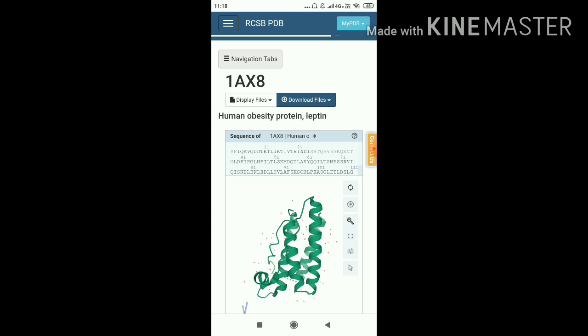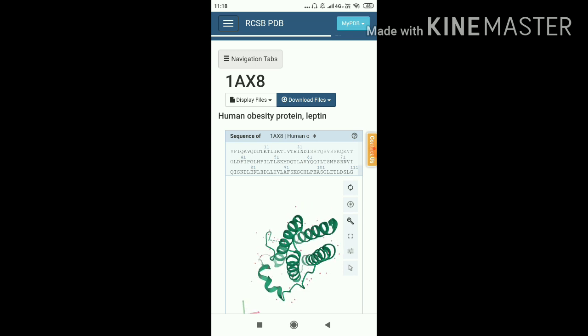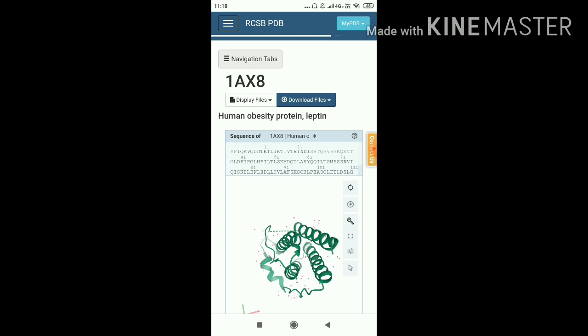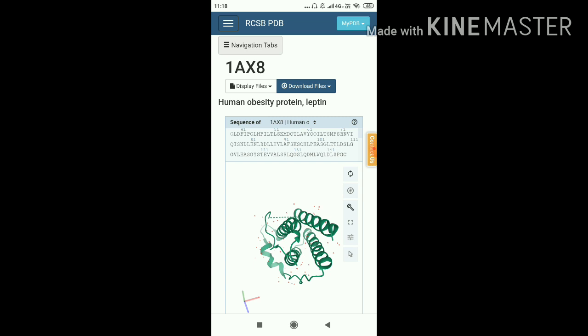First of all you will find the sequence of 1AX8, the sequence for this protein, and here is the whole sequence. It has 147 amino acid residues.